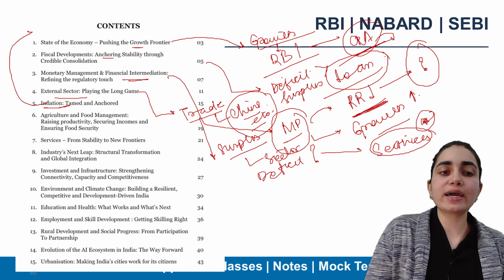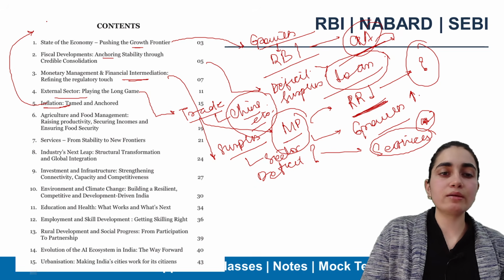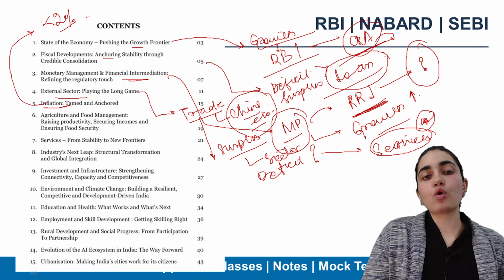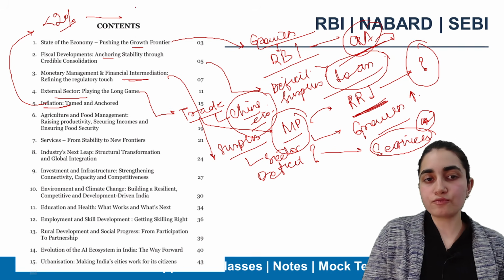Inflation is at an all-time low. It is less than 2% today, okay? But what is the inflation target here? That is 4%.